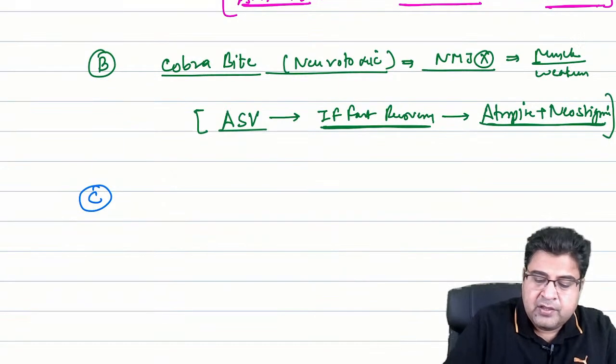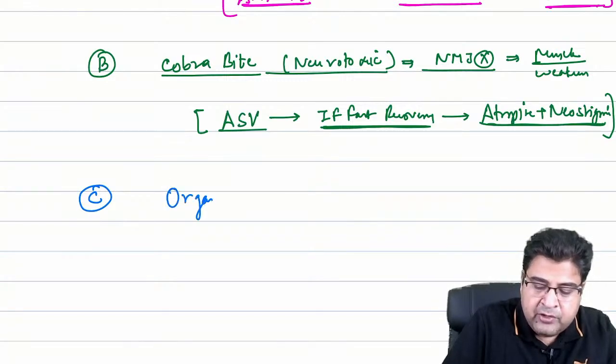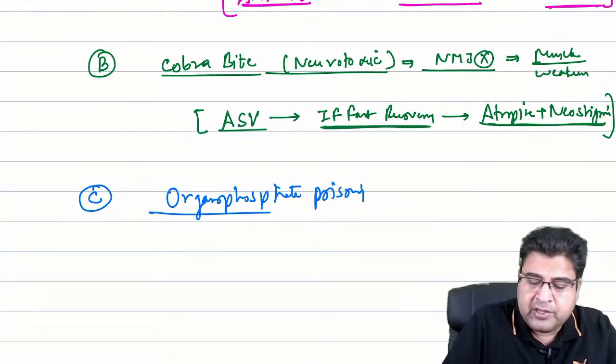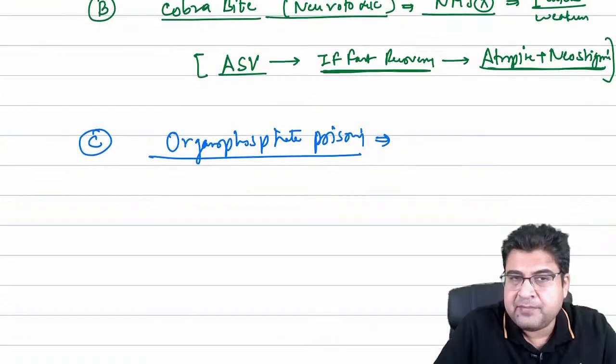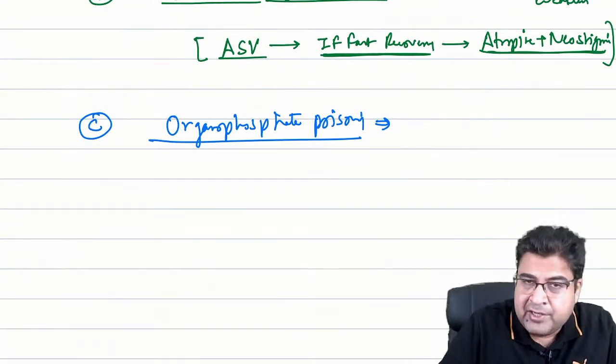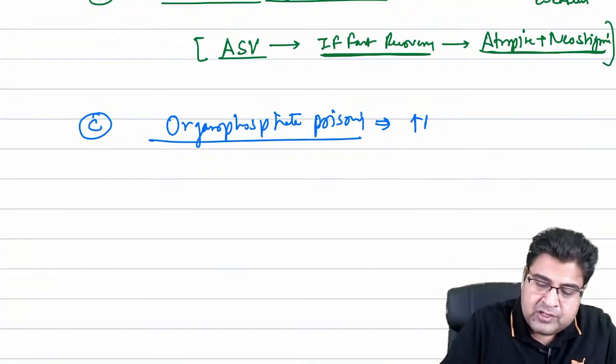Now, third, the patient can come to you with organophosphate poisoning. So how will you manage this organophosphate poisoning? Can any one of you answer? If the patient has come to you with organophosphate poisoning, which antidote is given?